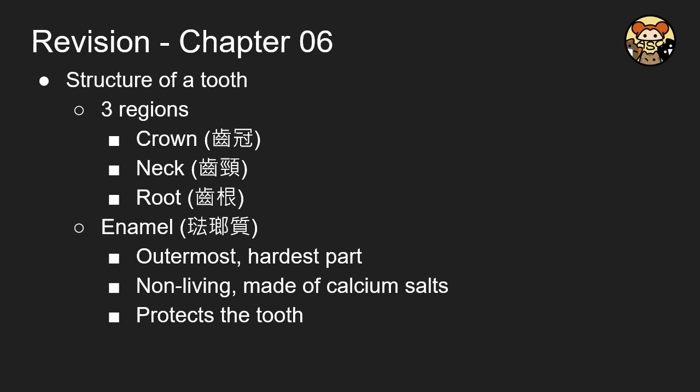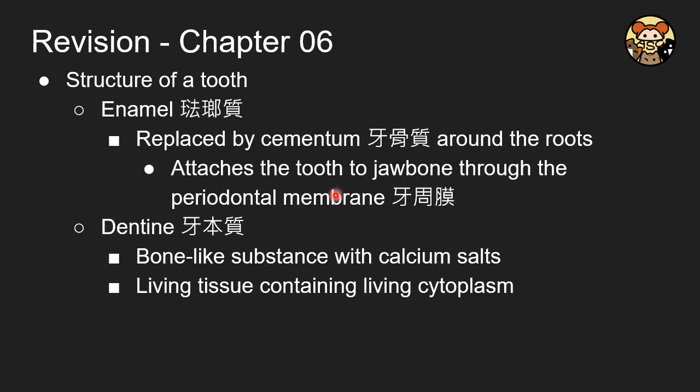For the structure of a tooth, it is generally distinguished into 3 regions: the crown, neck, and root. The outermost layer is the enamel, which is the non-living part made up mainly of calcium salt, which makes the tooth very hard and also protects the tooth. And later on, it is replaced by the dentine in the inner part.